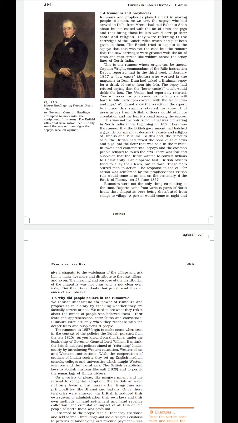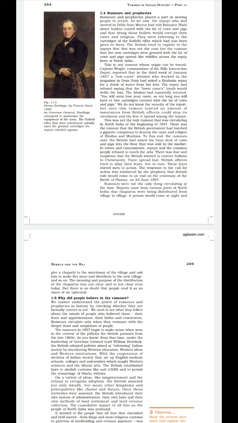Clear? Next we will see the Battle of Plassey. A prophecy was made that after the Battle of Plassey, after 100 years, British rule would come to an end, as the Battle of Plassey took place in 1757. So the people started to think that now the time had come when India was going to be free from British rule. Clear?